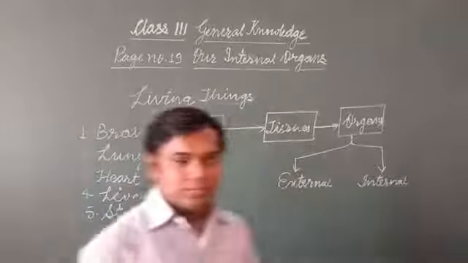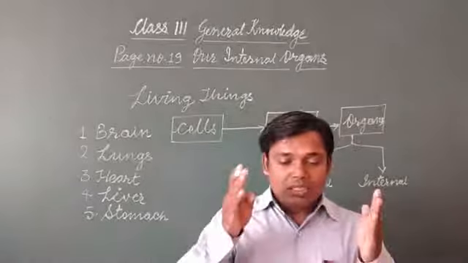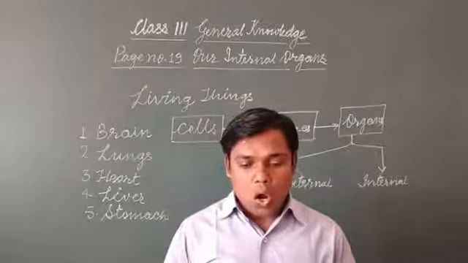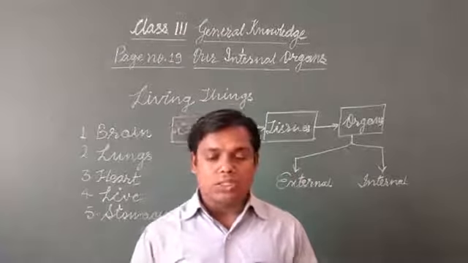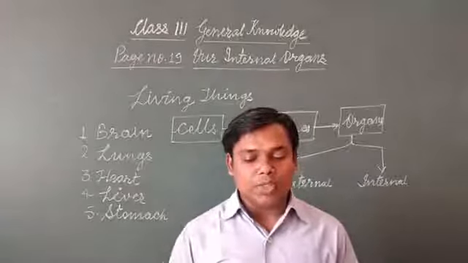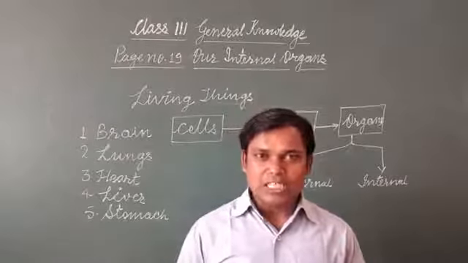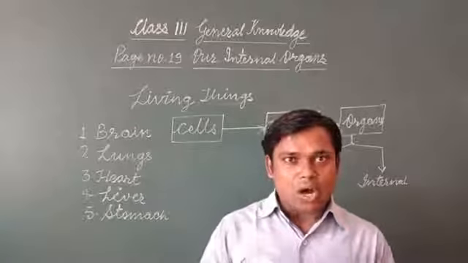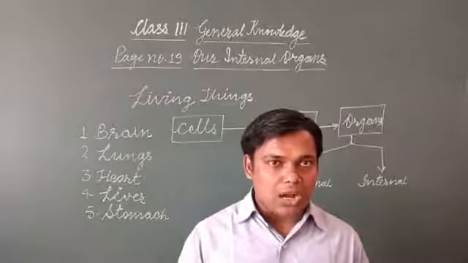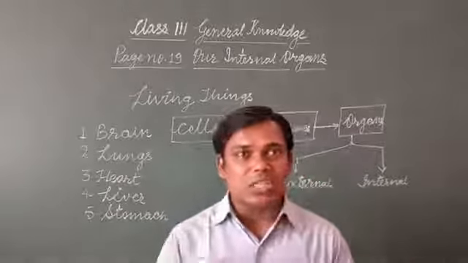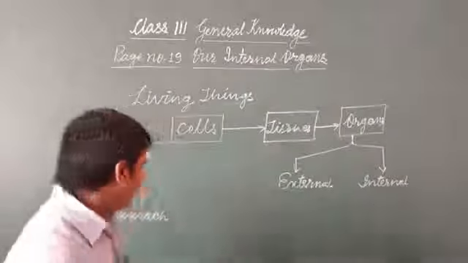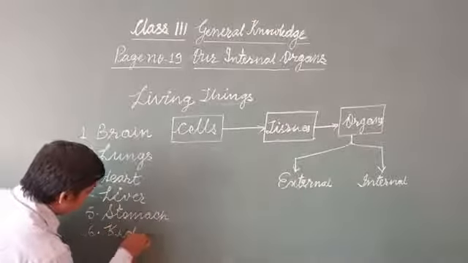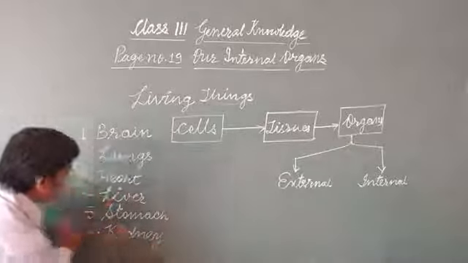And the last one, the sixth, this bean-shaped organ filters out waste material from the blood, and the name of this organ is kidney. So kidney is the organ in our body which filters the blood.